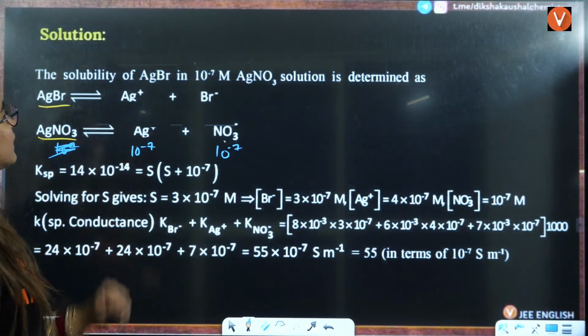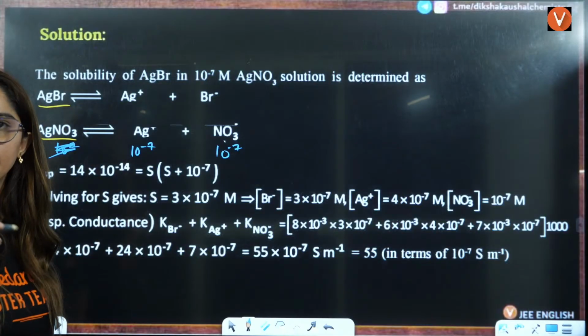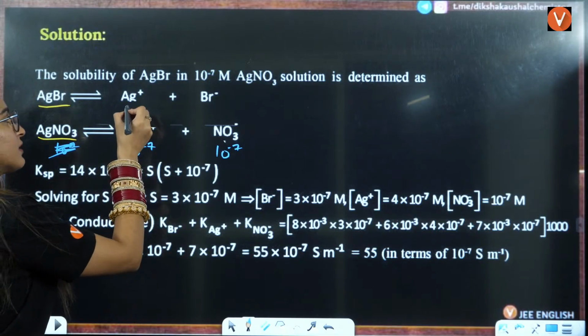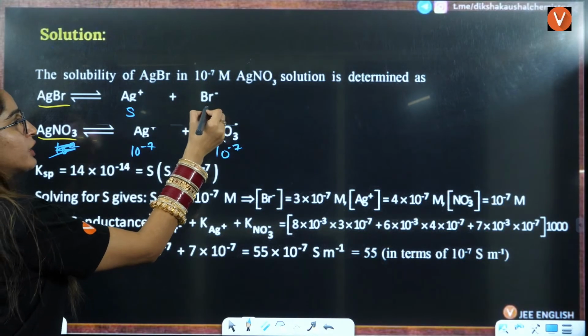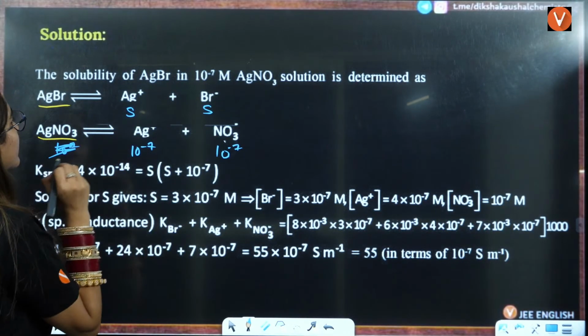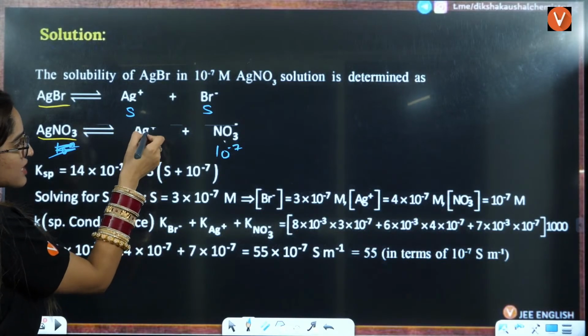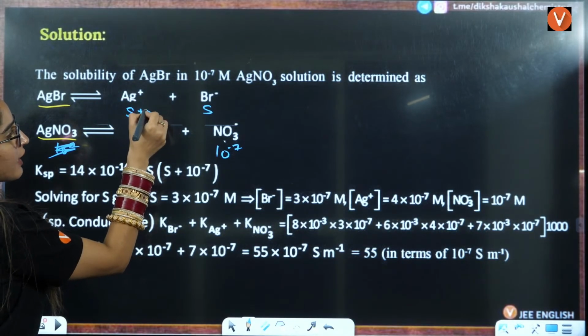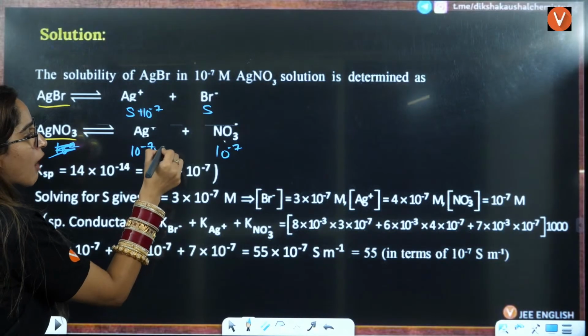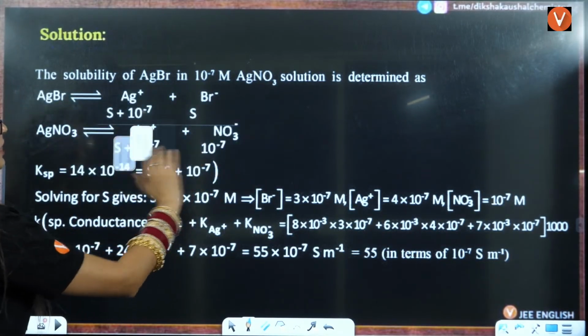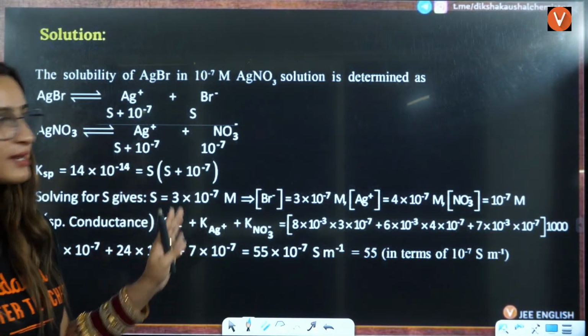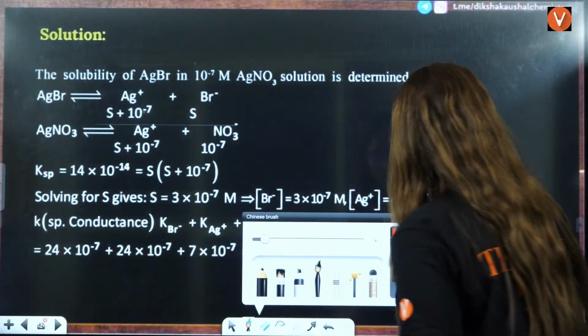Right? Here you will have solubility initially will be 0. After achieving the equilibrium, after achieving the saturated point, it will be S and it will be S. Right? So here what you will see, because Ag is here also, you have to add 10 raised to minus 7 here. You have to add solubility. That is how, this is the thing that you got here. This was solubility plus 10 raised to minus 7.